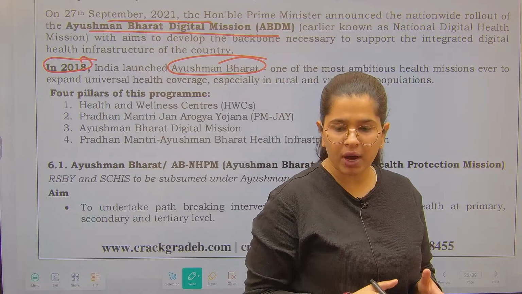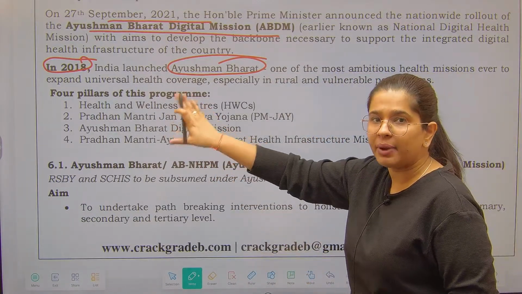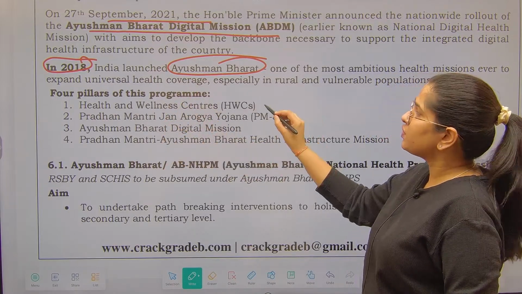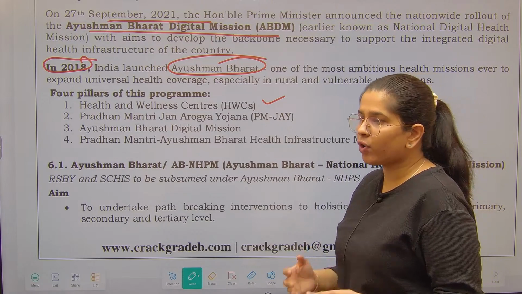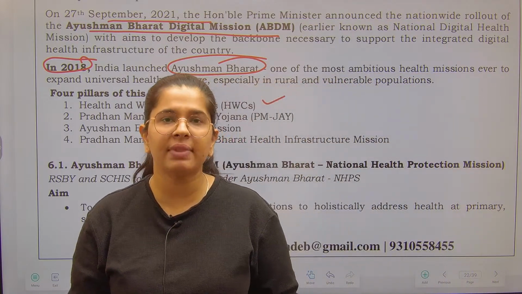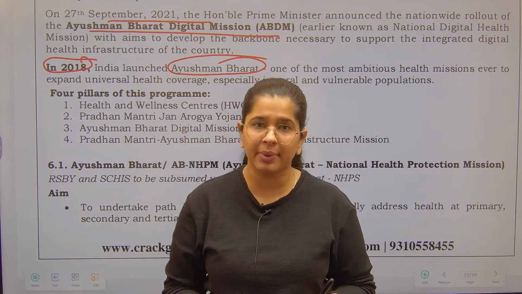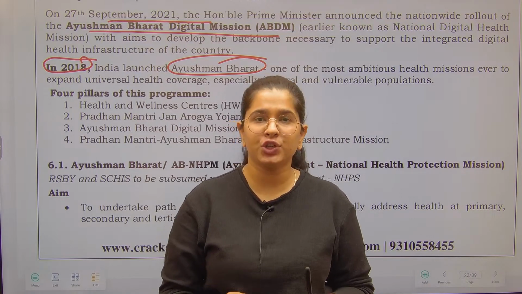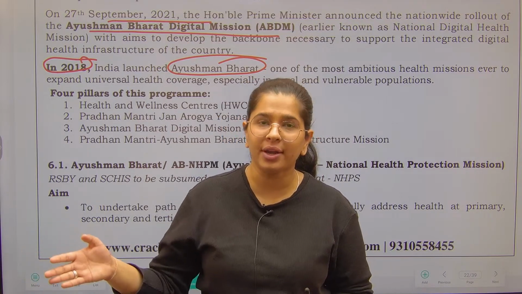Now, what we want to achieve under Ayushman Bharat, so these are the four components, four pillars that we want to achieve. First one is health and wellness centers, right? Under this, we want to provide the primary healthcare services. Apart from that, we want to also do screening of communicable, non-communicable diseases so that patient can be referred to a secondary or tertiary care unit on time.